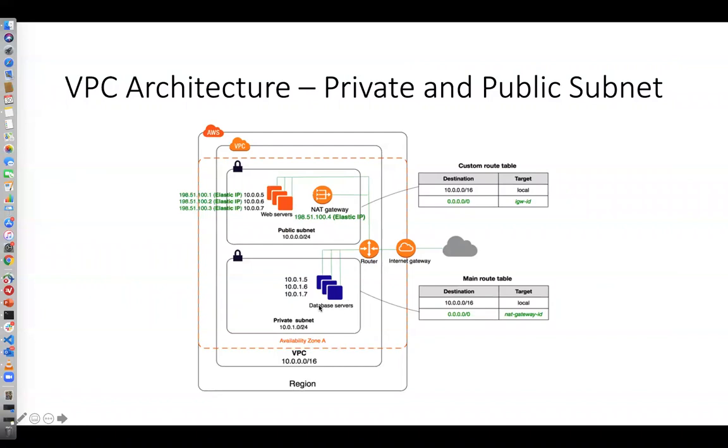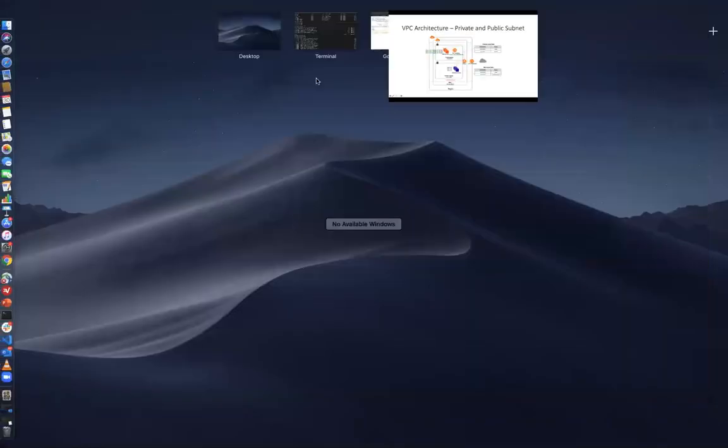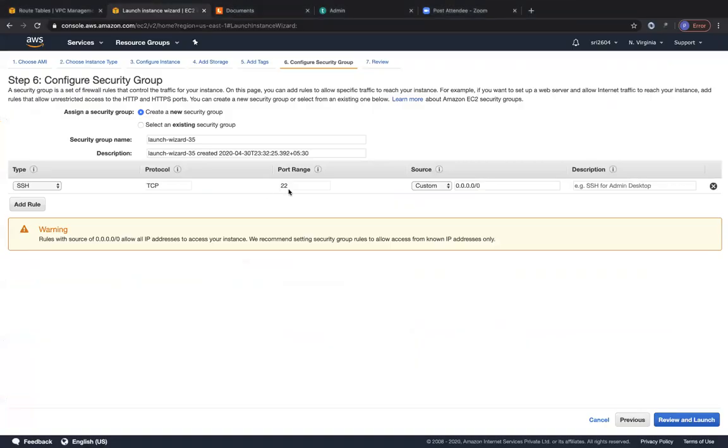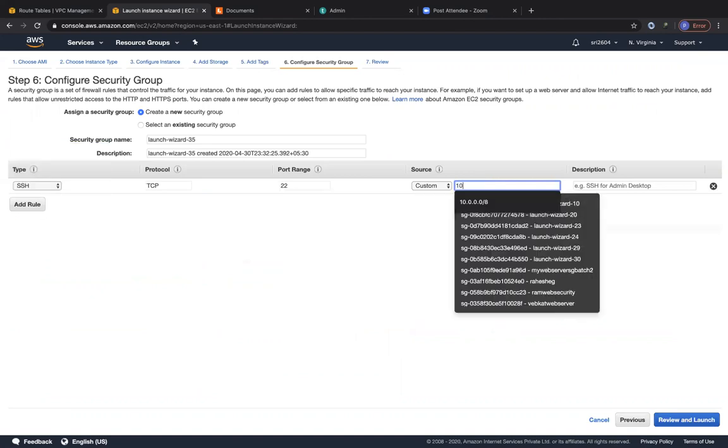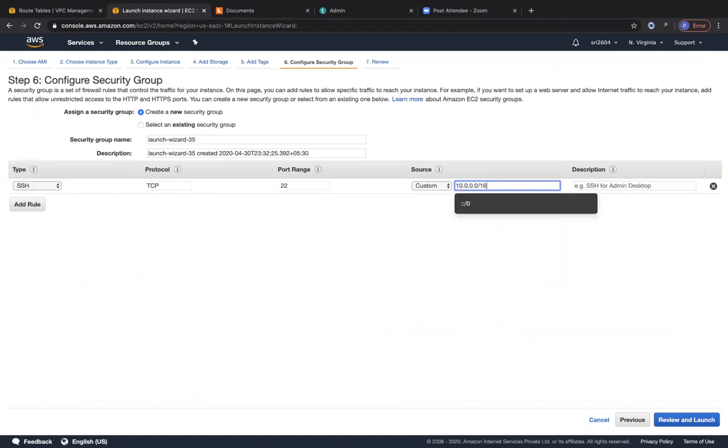Obviously, we can't because it does not have a public IP. We will use this web server itself as a jump box. We will go into the web server, and then from the web server we'll go into the database server. So let's go back to our console. Therefore, the SSH should come from the web server's subnet range, or I could just have the entire VPC subnet range over here. So this is my entire VPC subnet range.